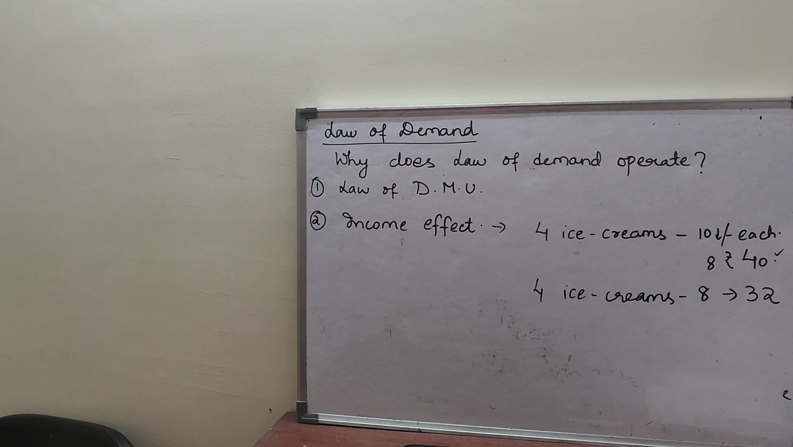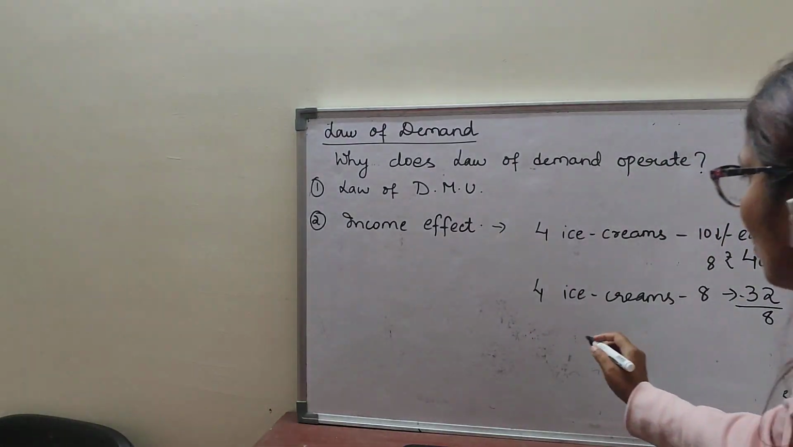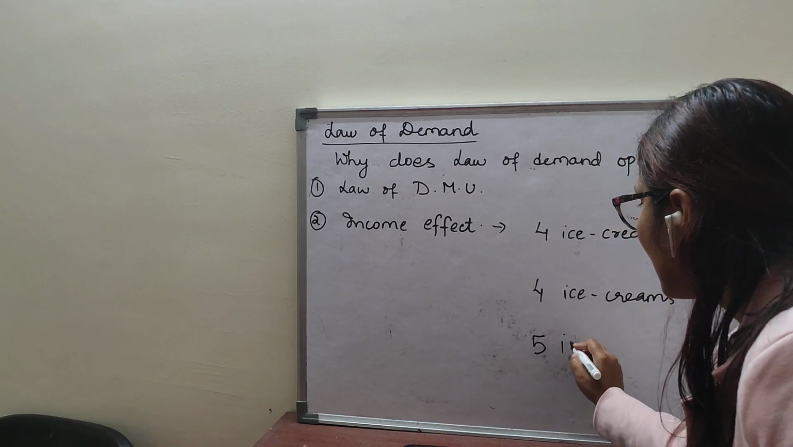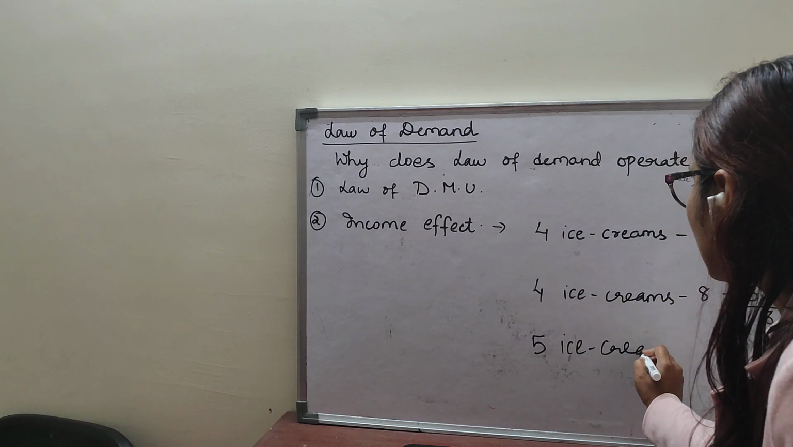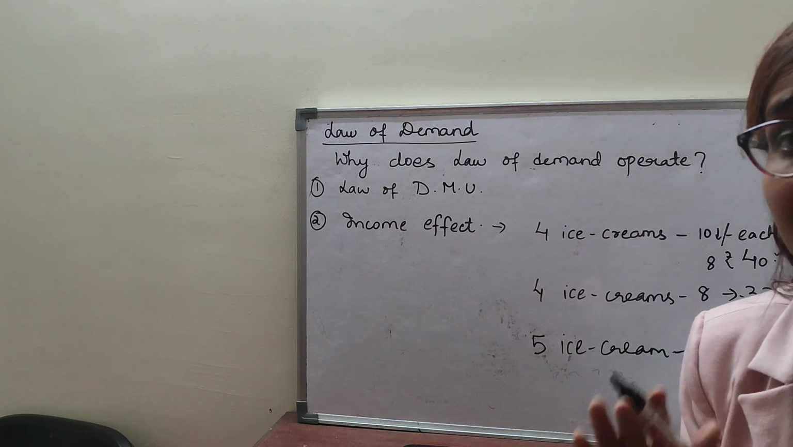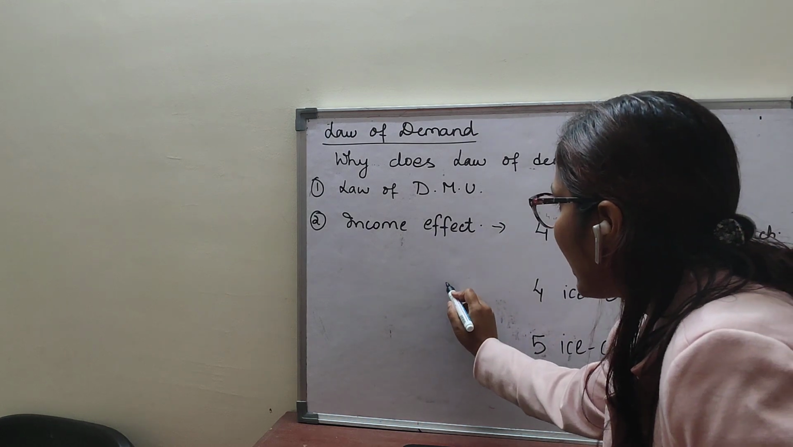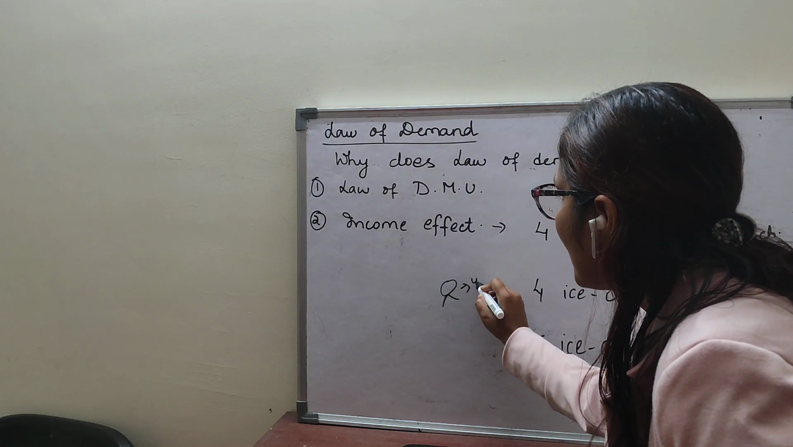So what is it there? That means now you are paying less for the 4 ice creams. So how much is saved? Now 8 rupees you can save. Or you can buy 1 more ice cream. That means you can buy now 5 ice creams at the same money income, not price, at the same money income. You were having only 40 rupees with you.